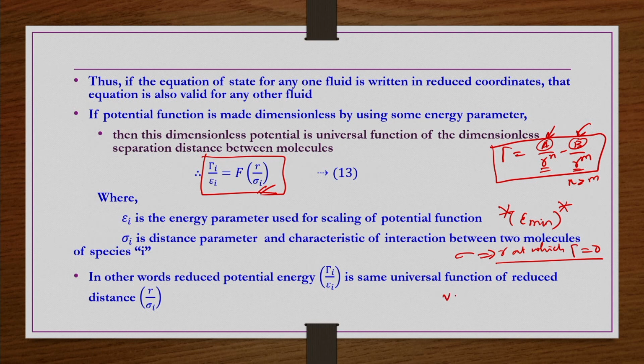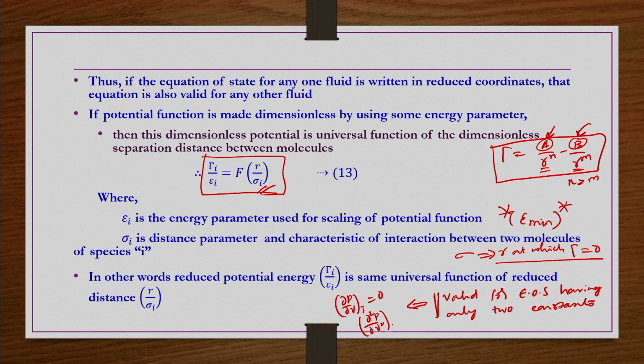And then finally, most importantly, it is valid for equations of state whose intermolecular potentials have only two constants. Why? Because we have only two conditions: dou p by dou v at constant T equals 0, and dou square p by dou v square at constant T equals 0, with Tc, Pc, Vc substituted, that is, at critical conditions.